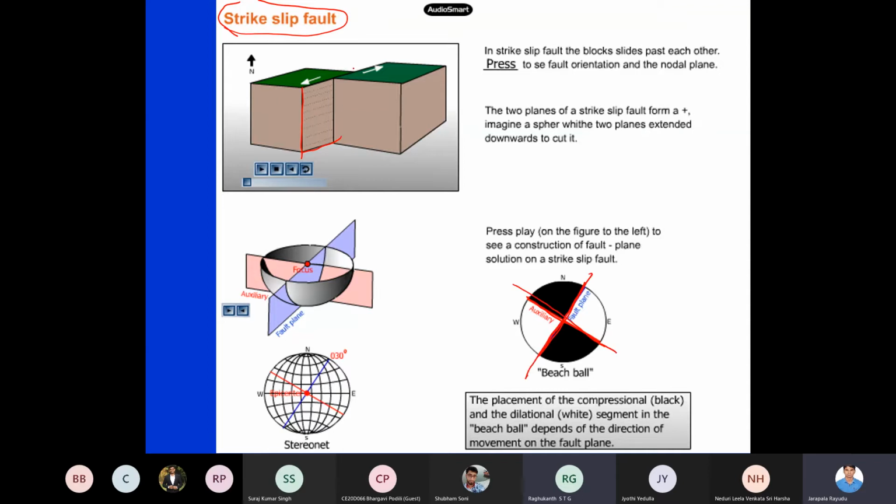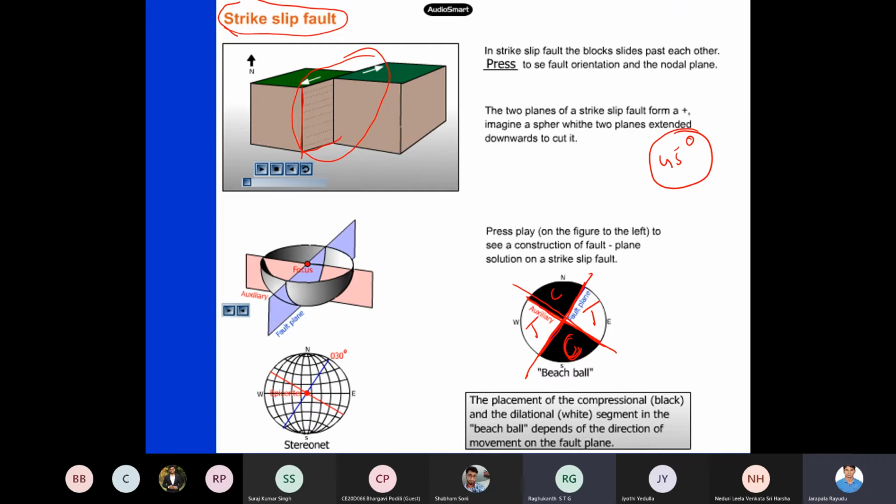Now what type of stresses will be there in a strike slip fault? Shear. Pure shear. So when it is pure shear on a 45 degree plane, what type of stresses will be there? Tension and compression. So on one side you will have tension, on the other side you will have compression. So you can see T here, and compression. So this is like our Mohr circle, that 45 degrees concept itself.